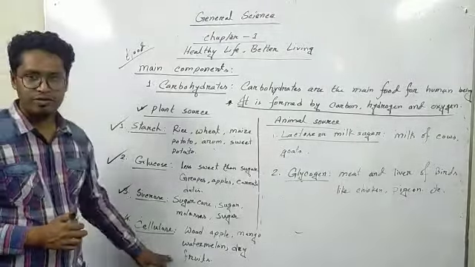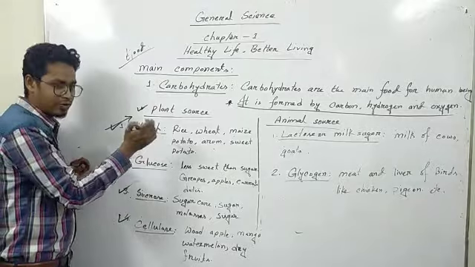These are the sources of cellulose, and cellulose is one kind of plant source of carbohydrate. So we see there are four types of plant sources of carbohydrate: starch, glucose, sucrose, and cellulose.